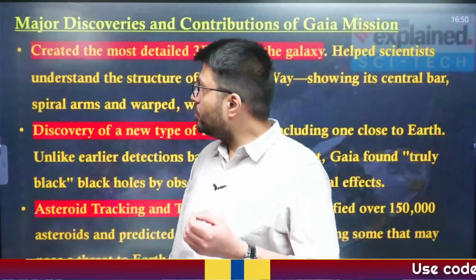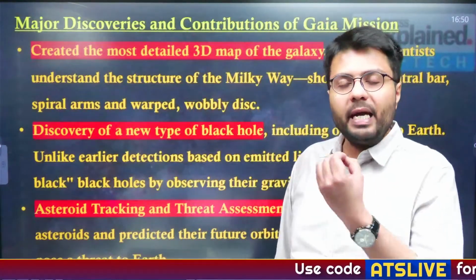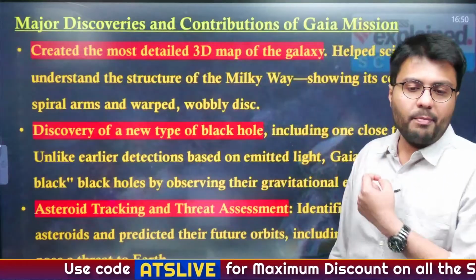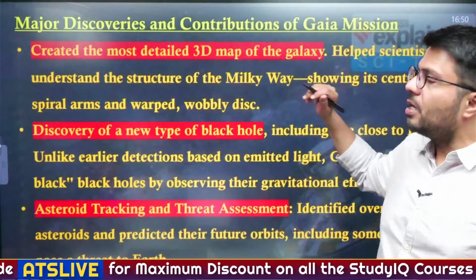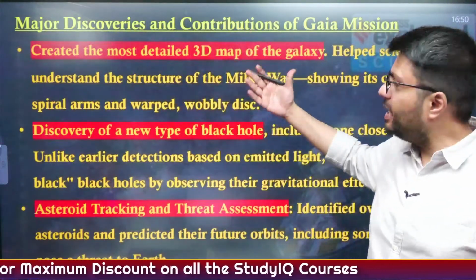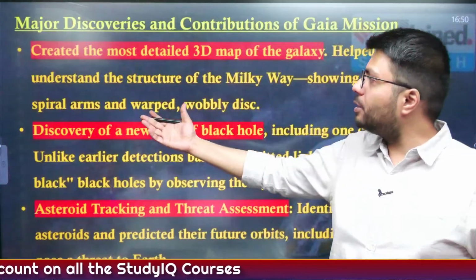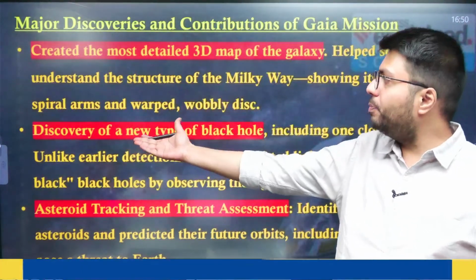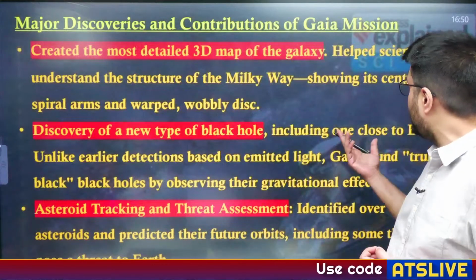Right. Also, the major discoveries that were enabled by the Gaia mission: it created the most detailed 3D map of the galaxy, and it helps scientists to understand the structure of the Milky Way, showing its central bar, spiral arms, and wobbly disk. Similarly, it helped with the discovery of a new type of black hole, including the one which is